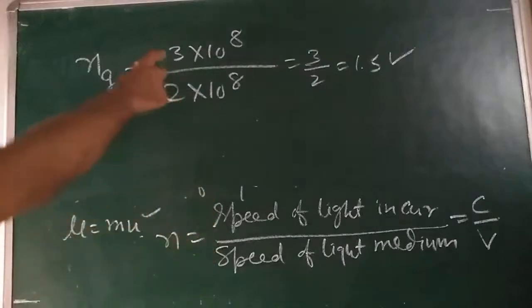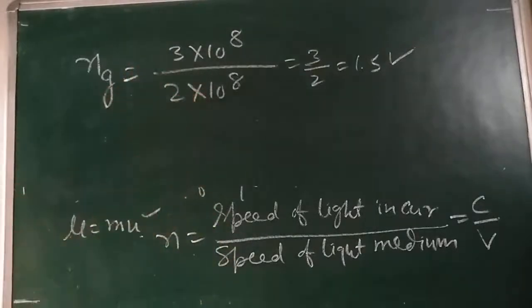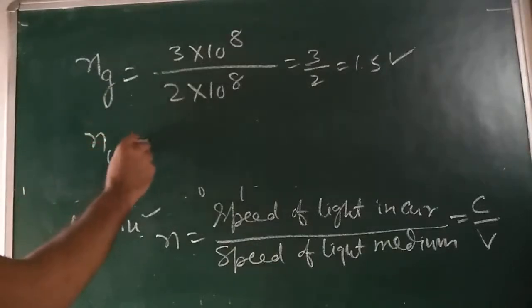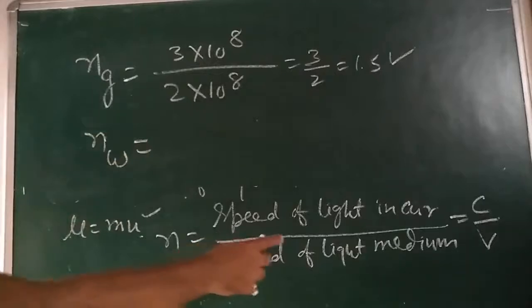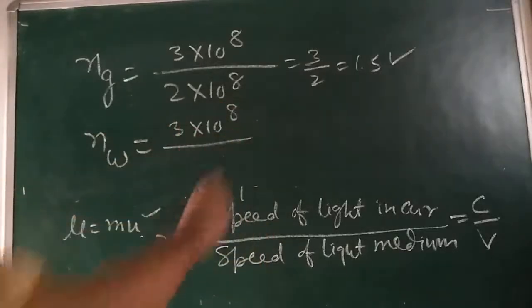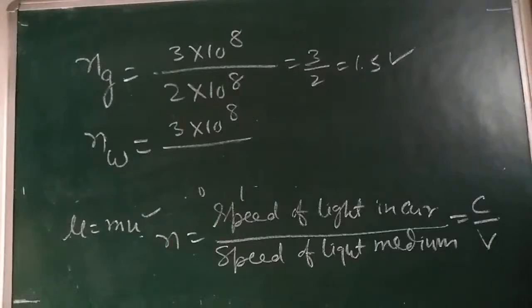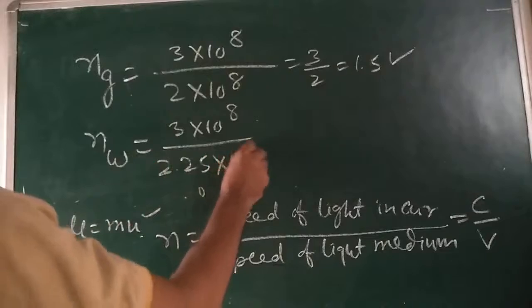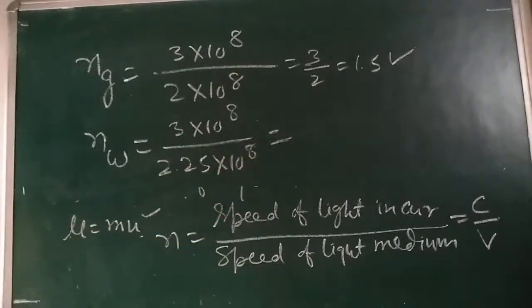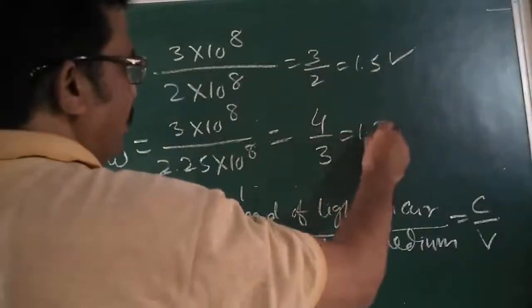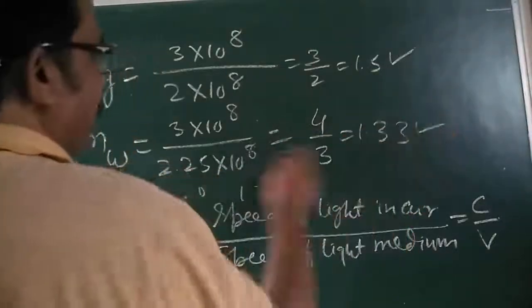Similarly, the refractive index of water: 3 into 10 raised to power 8 divided by 2.25 into 10 raised to power 8, you will get 4 by 3, that is 1.33. This is the refractive index of water.